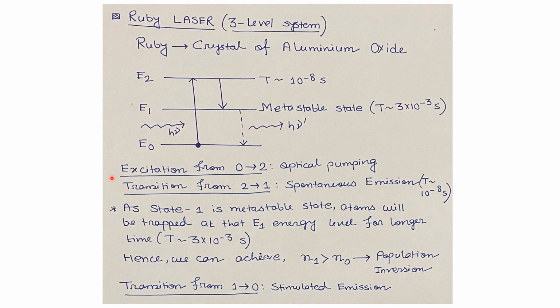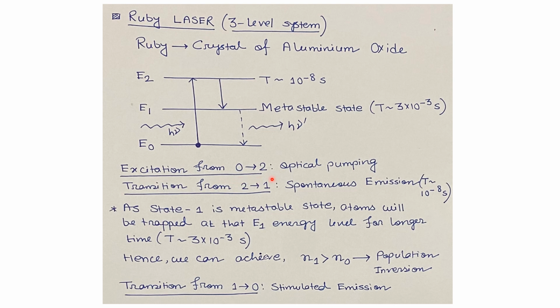Now we will see what atomic transition processes happen in the case of ruby laser. First one is excitation from the energy level 0 to 2. So that is the transition from this energy level to this energy level. When we apply some photon energy h nu, which equals E2 minus E0, then some atoms will be excited to the energy level E2.